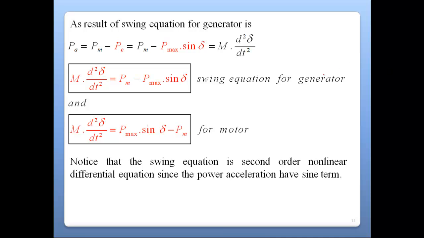As a result of the swing equation, what is the actual power available at the shaft of the motor in the form of the electrical system? PA equals PM minus P, that is PM minus Pmax sin delta, which equals M d2 delta upon dt square. If you solve this equation, we get the formula of the swing equation in generator form. And if PM minus Pmax is reversed like this, then it is for motor form, right? Remember, both equations are non-linear, second-order differential equations, right?